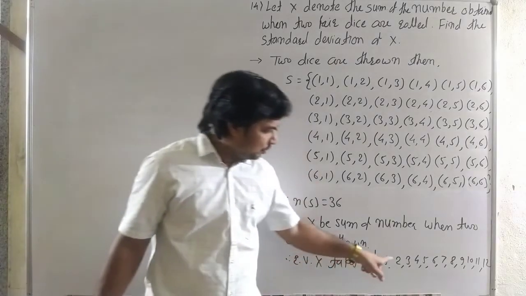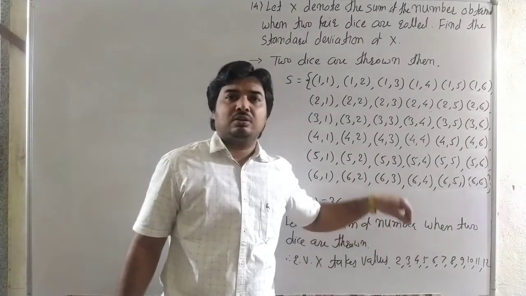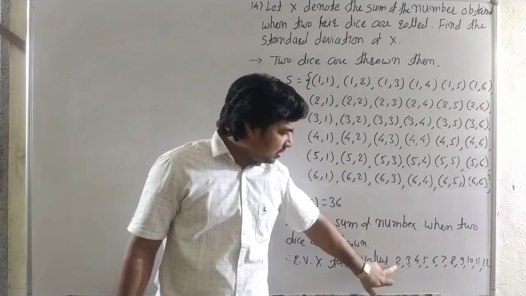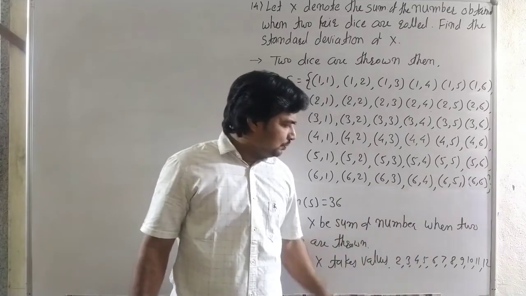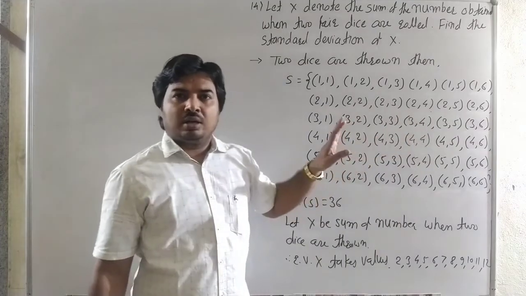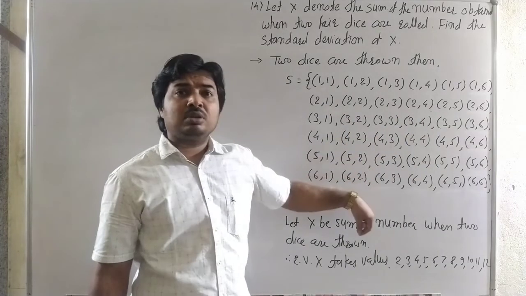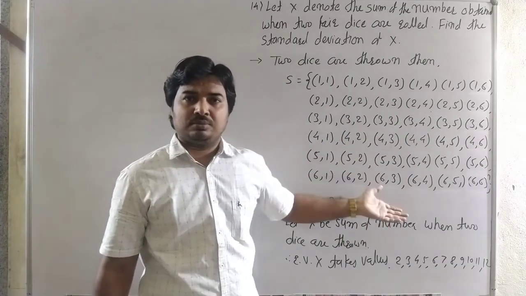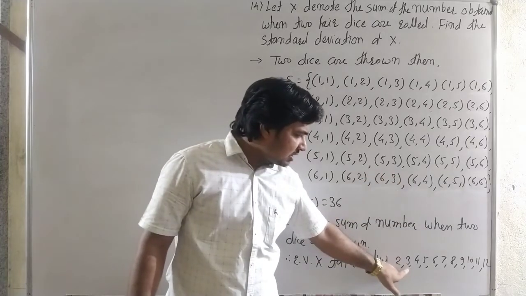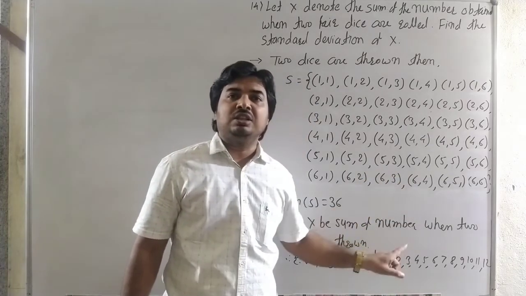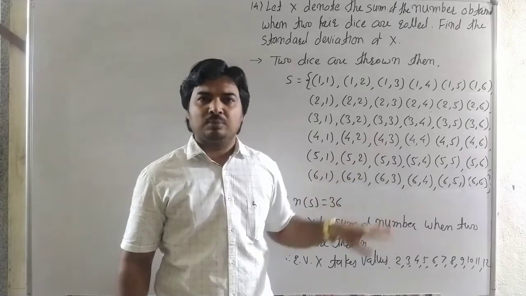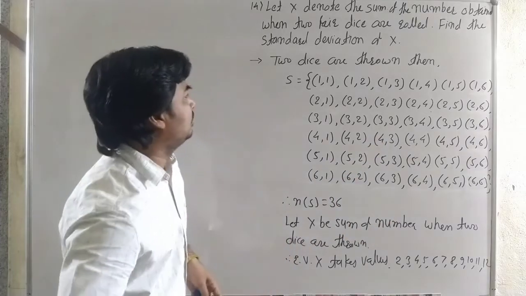Now we want to find the probability for each value of the random variable. Here it is 2, 3, 4, 5, 6, 7 up to 12. First count how many times the sum 2 occurs, then how many times the sum 3 occurs, and then find the probability. See carefully.